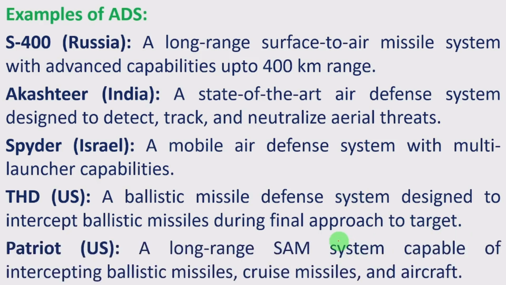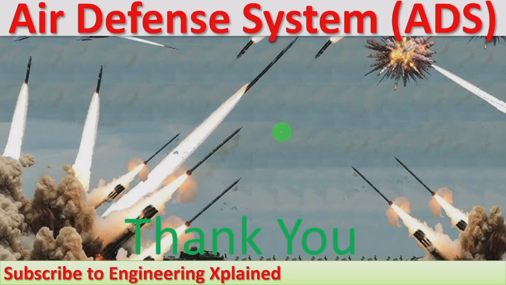Patriot, US, a long-range surface-to-air missile system capable of intercepting ballistic missiles, cruise missiles, and aircraft. The details of the range, all these things I have not discussed here. This is about the air defense system, ADS.